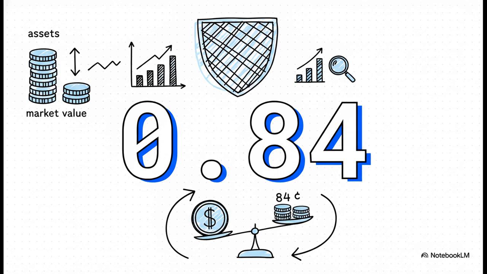This is a vital piece of data. It means the market is currently valuing the equity at less than its accounting net asset value. For an asset-based valuation, or even a liquidation scenario, this 0.84 multiple implies that you're actually getting a significant built-in safety net. Basically, you're buying $1 of net assets for just 84 cents.